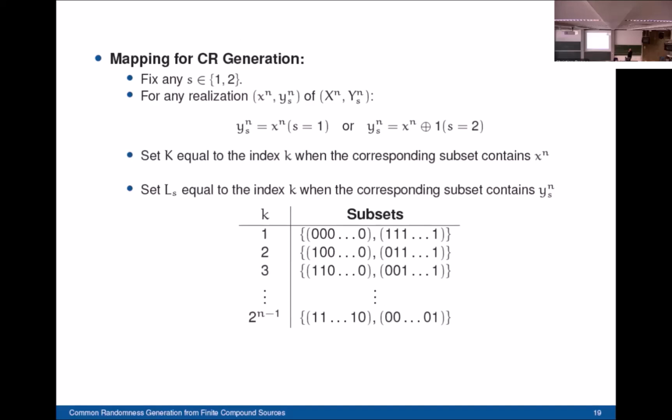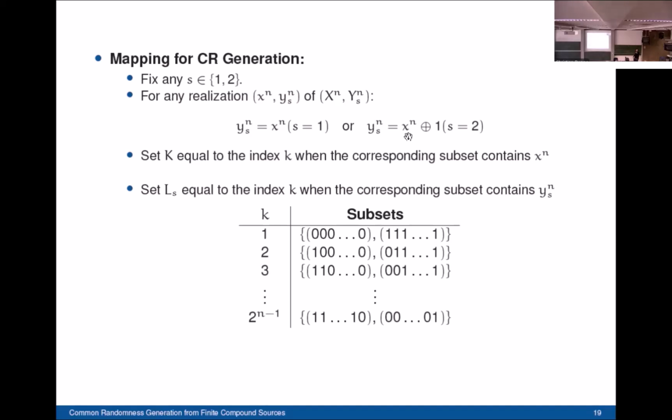So how is common randomness generated for this example? We're going to fix some state. Here we have two states, either 1 or 2. And we're going to fix arbitrary realizations of our source outputs. As you can see, it depends on the state. If the state S equals 1, then the output sequences are equal. However, if the state equals 2, then the output sequence at terminal B is equal to the bitwise complement of the output sequence at terminal A.